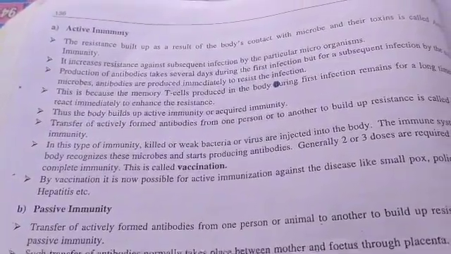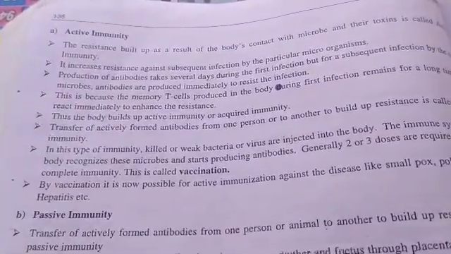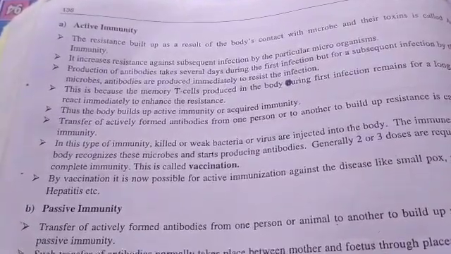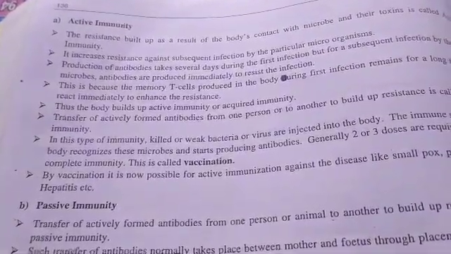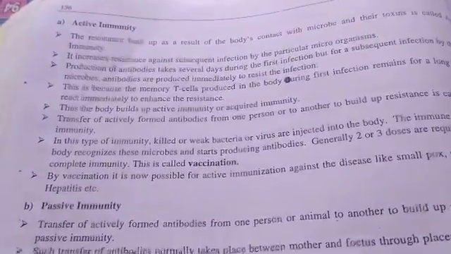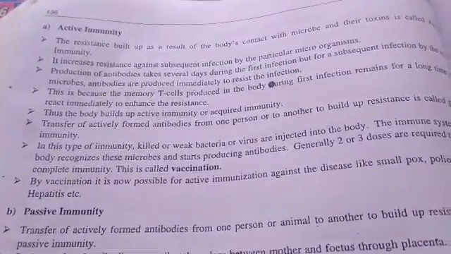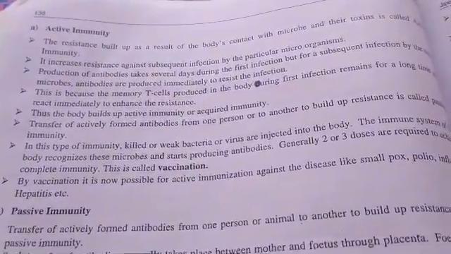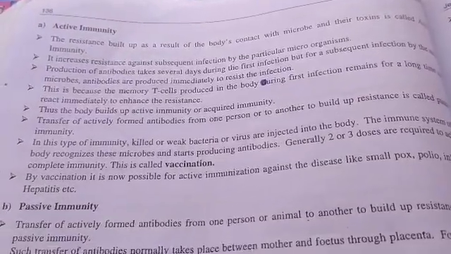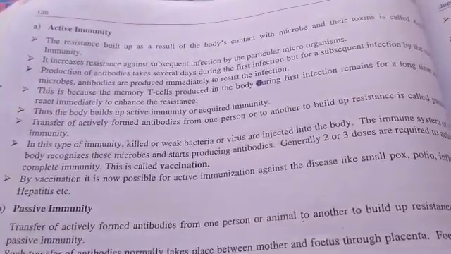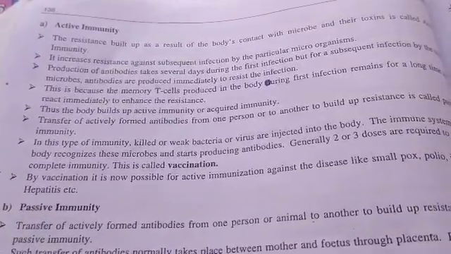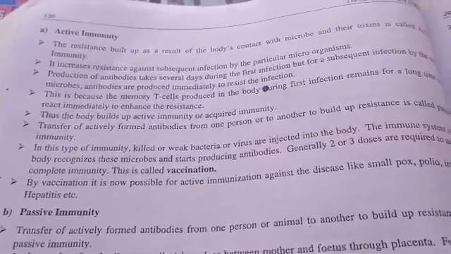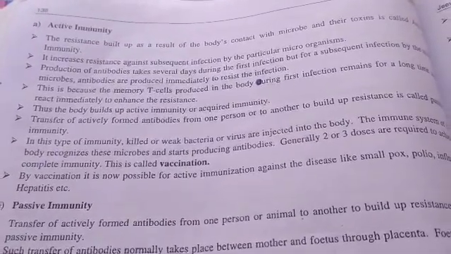Vaccination is also called active immunity. Vaccination means that before any disease is contracted, the vaccine is given. For what purpose? Not to get the disease. There are several vaccines, polio vaccine, hepatitis vaccine, and many other types. Before getting the disease only, they are given. Vaccines make the immune system resistant to specific pathogens.